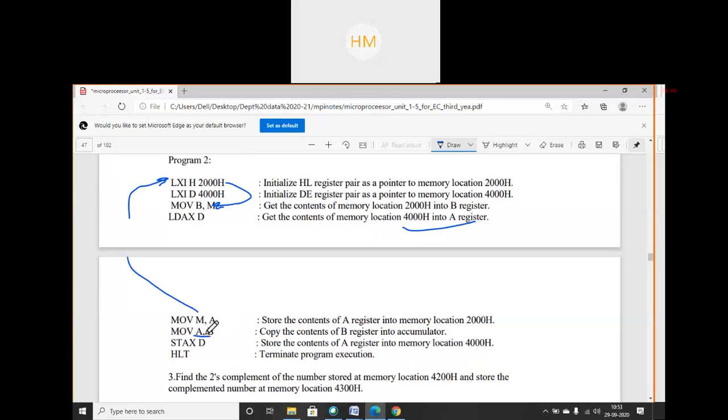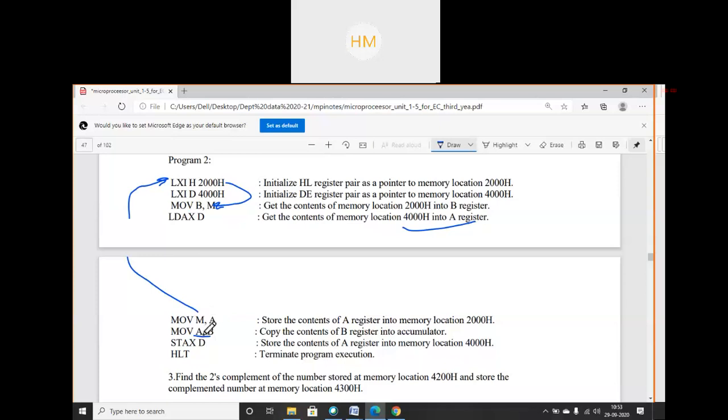I can use some other instruction also. There is no need for us to use the same instructions; we can use some other instruction here. So MOV A, B. The data in B, which was my 2000 hex data, I have taken into the accumulator. Now the accumulator was also free because I had moved the data of the accumulator into the memory location, so no overwriting is happening.